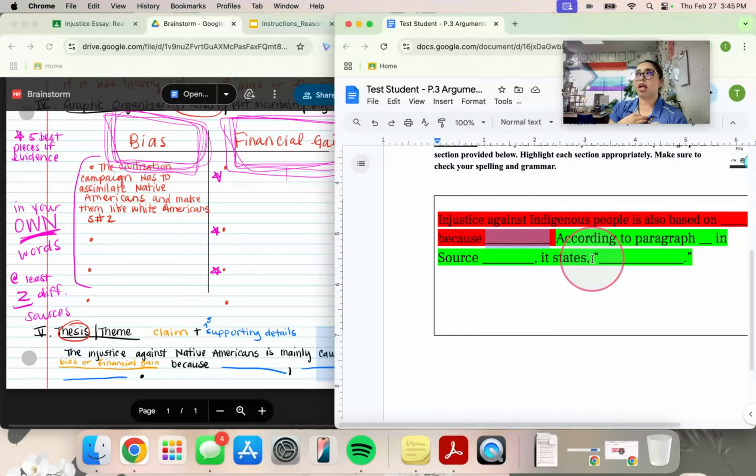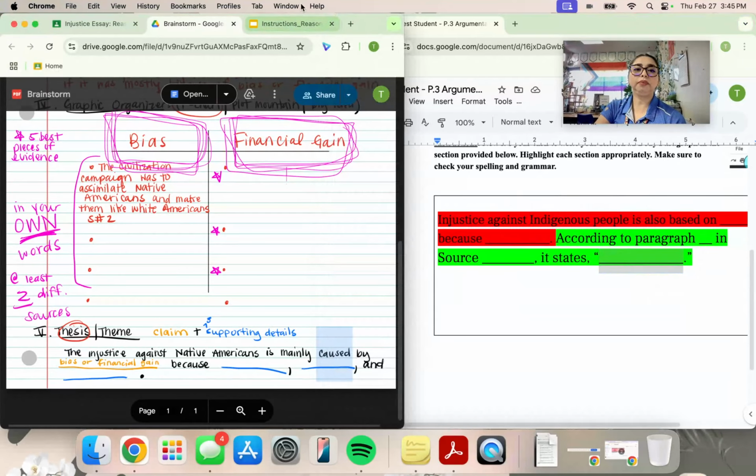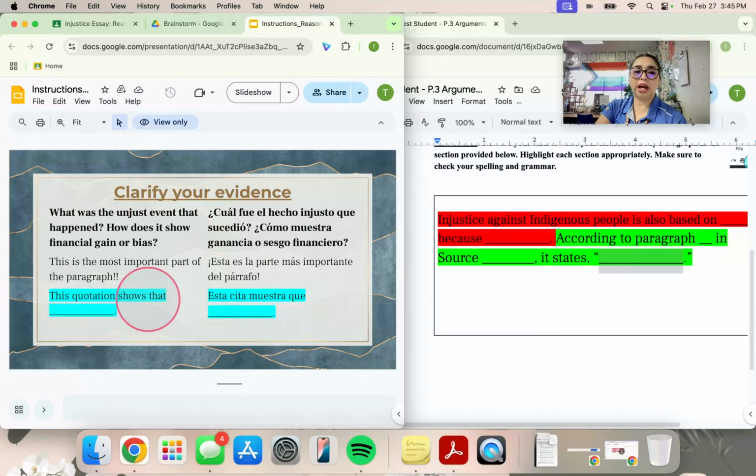So if I'm saying that it's because of financial gain, if I said injustice against Indigenous people is also based on financial gain because the U.S. government took their land, this evidence should be showing that the U.S. government took their land. Okay? Whatever your reason is, that's what your evidence should be showing. So then the next thing that I do after, so go ahead and do that now.